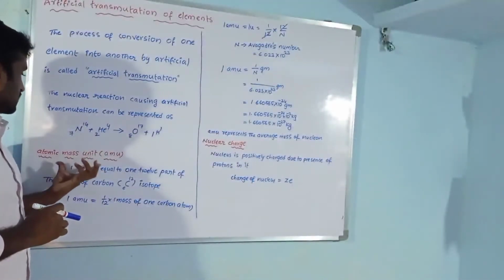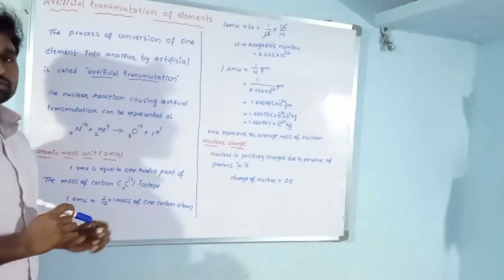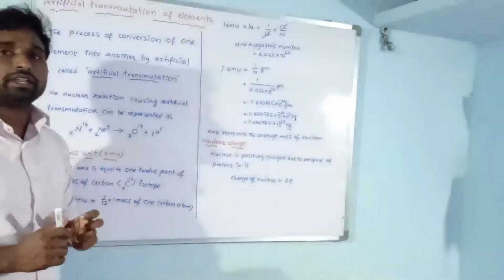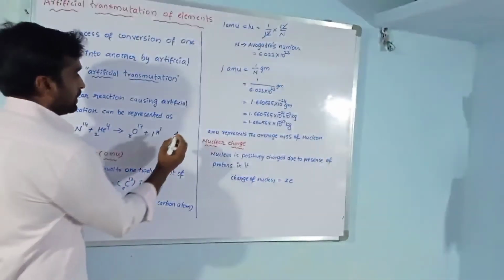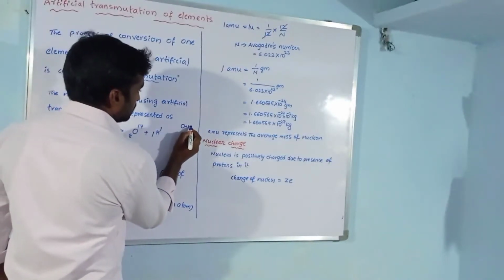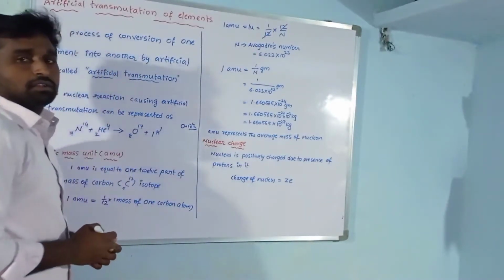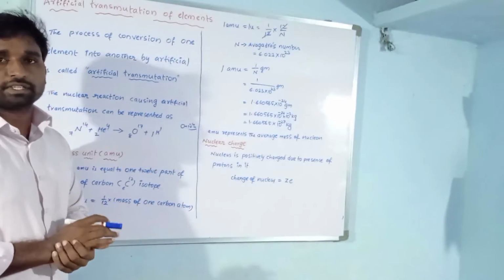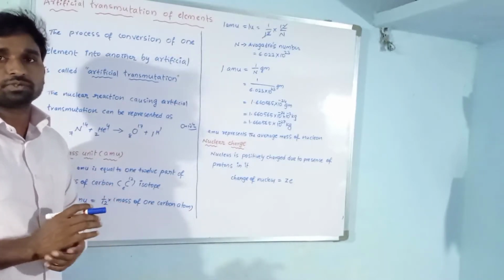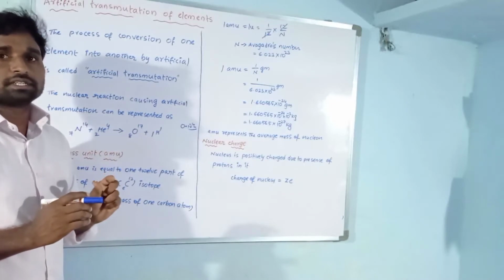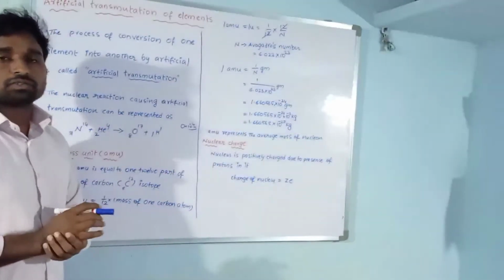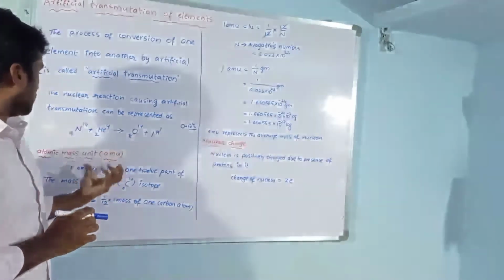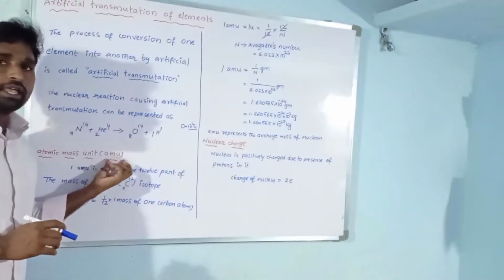Next, atomic mass unit. The masses of atoms, nuclei and subatomic particles are very small. What is the size of the atom? The size of the atom is 10 to the power of minus 10 meter. Hence, a small unit is used to represent this mass. That is the atomic mass unit, simply AMU.